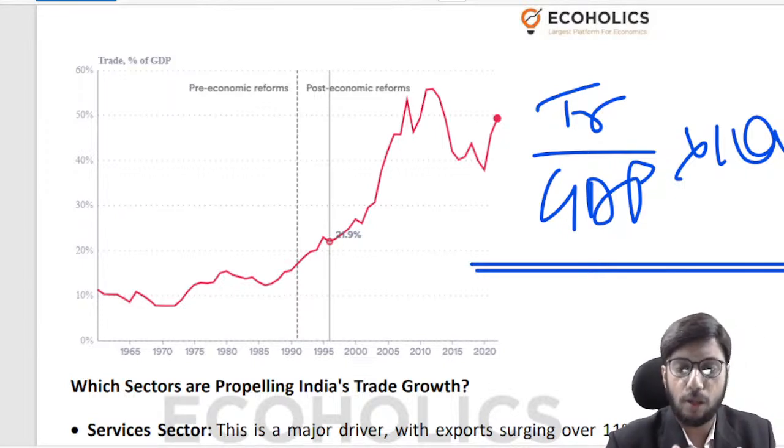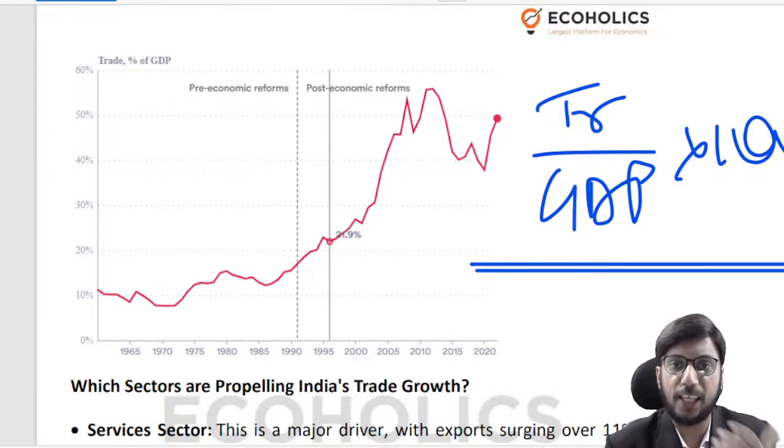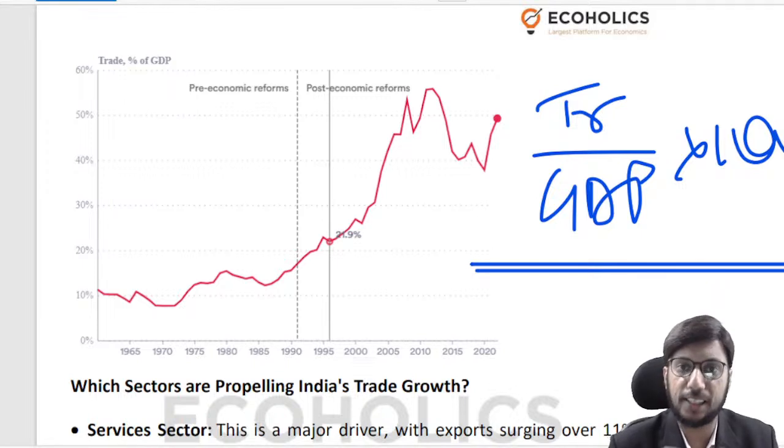So trade divided by GDP into 100 tells you the trade as a percentage of GDP. If this number is high, that means there is greater integration and greater openness towards the rest of the world. If this number is low, that typically indicates that you are following an isolationist, protectionist, or autarkic policy. These are the typical terms that indicate closeness towards international trade.